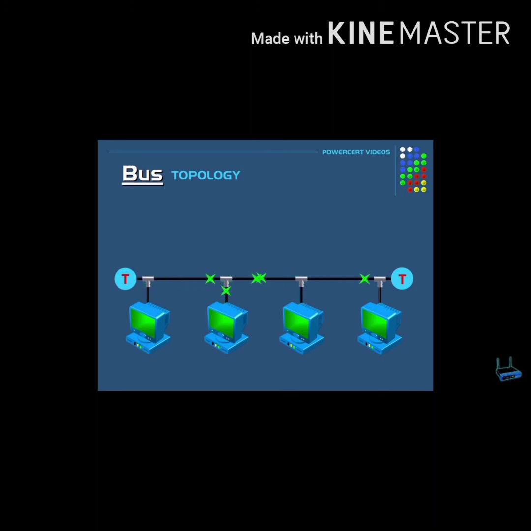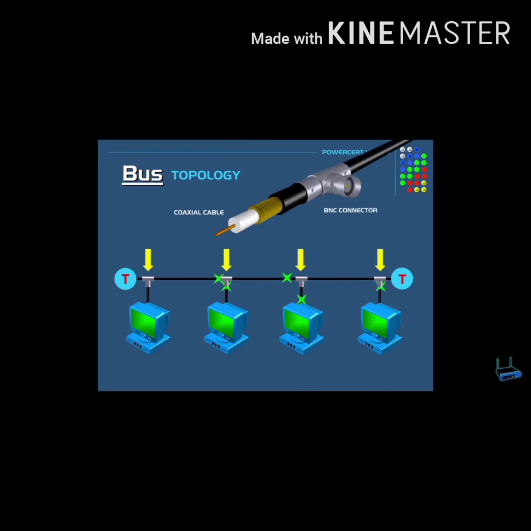Clear? In a bus topology, the computers and other devices are connected to a single cable called the bus. This cable, as we already studied in the previous class, is coaxial cable. That cable has terminators at both ends. Whenever a message is transmitted on the network, it is passed to all the workstations connected through the bus.